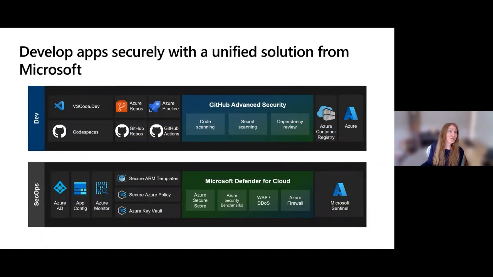But if you look at it, I feel like there's a unified solution from Microsoft that unifies development and SecOps. And here are the elements we've got which do this. This unified solution makes sure that we're securing the developer workload as code is being created, and security operations as well, which tends to the code after it's actually been deployed into production. Those bits like Sentinel giving you those insights, etc.